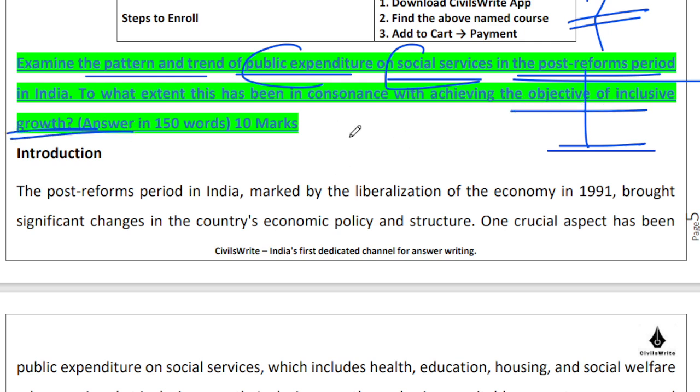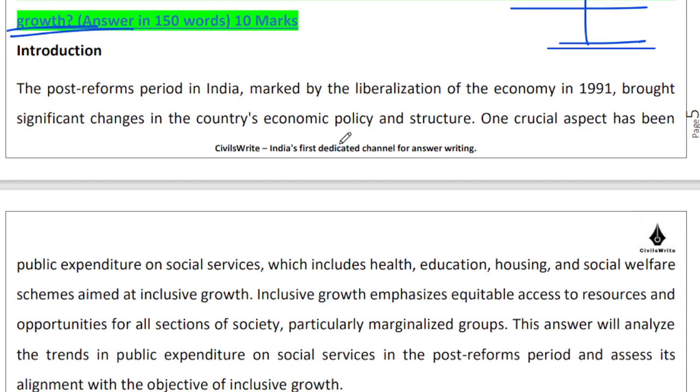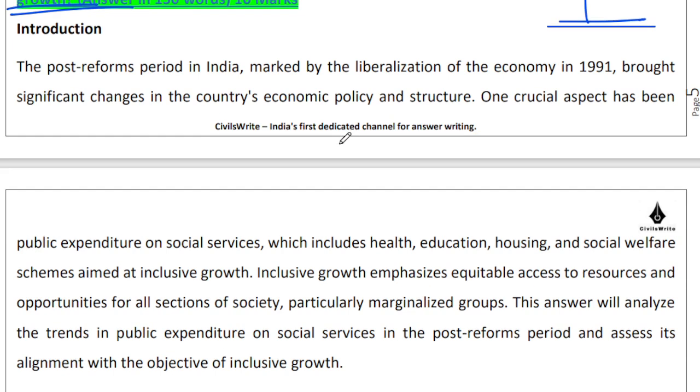That first of all, you need to be aware of the macro trend of this expenditure, and second of all, you need to comment whether this is good enough or not. Right. So let us start with our discussion, approach, and content that will be required for this answer. Okay. So in the post-reforms period, the important pillars of our economic reforms are liberalization, privatization, and globalization. Right. Now the idea over here is that there have been significant changes in the role of the government in the post-reforms period. Right.